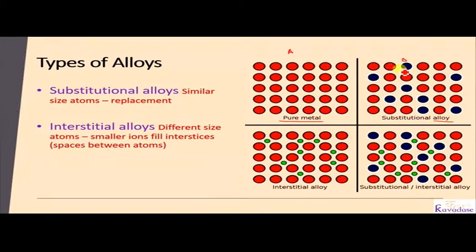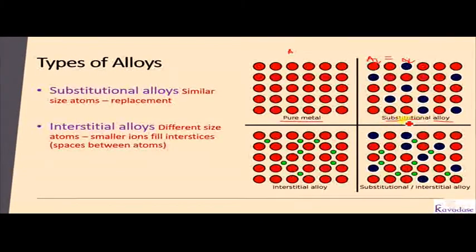This is the binary alloy, which means two metals or two atoms are present. This is the A atom and this is the B atom. If you compare A atom with B atom, the size of A and B is similar. I am talking about atomic size. When the atomic size of A metal and atomic size of B metal is the same or similar, then a substitutional type